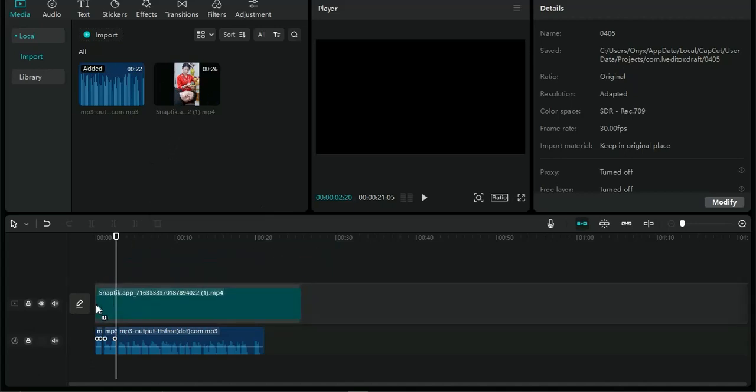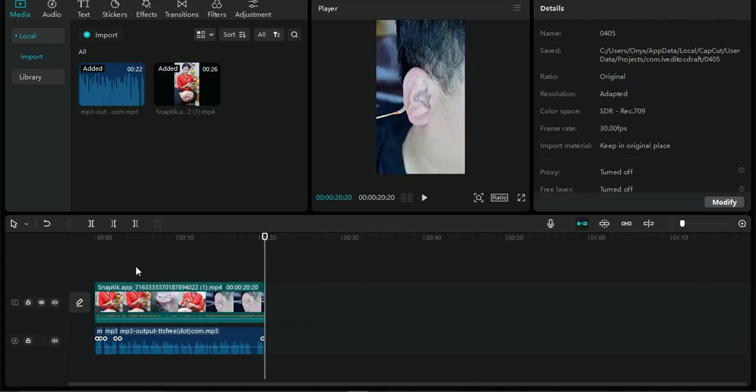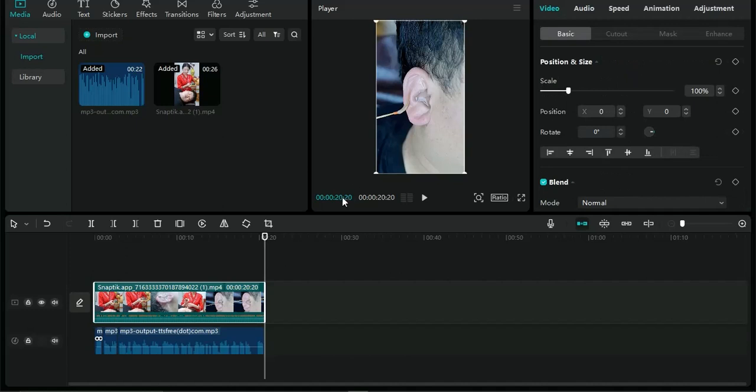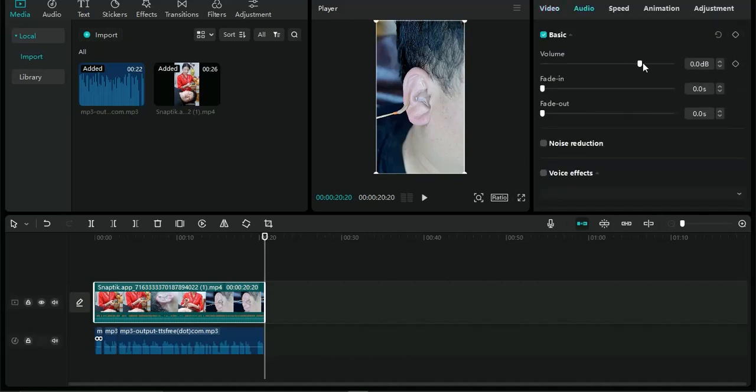Now once you add the video content right here, you may want to go on to adding a subtitle for that. To add a subtitle for the audio content, maybe I'm just going to click on the video first to remove the video volume. So if you select the video, I'm just going to go into the audio section and decrease the volume to eliminate that.